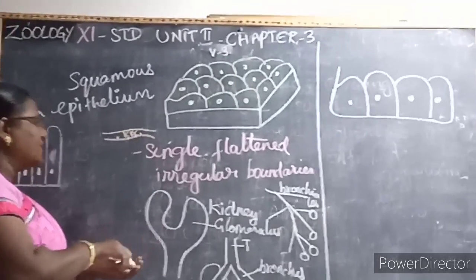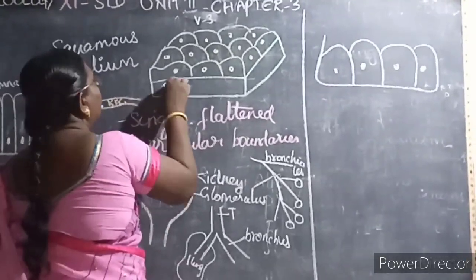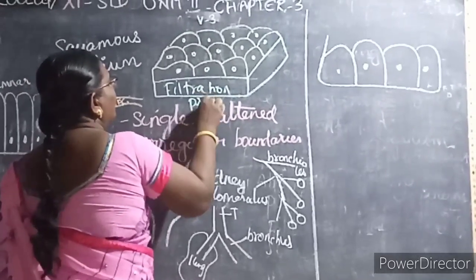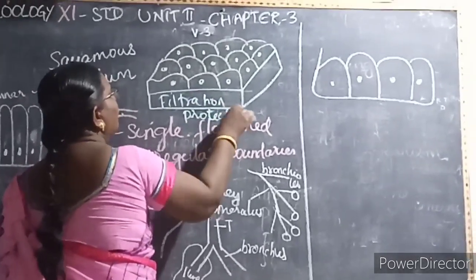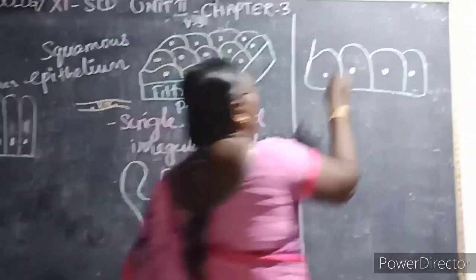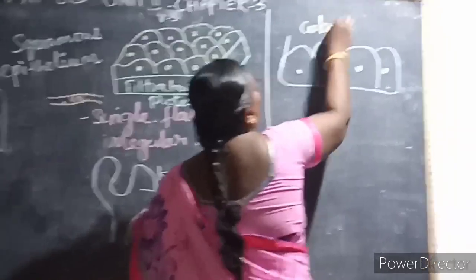So the main function is filtration and protection. So what is the function of the squamous epithelium? Filtration and protection. Next we are going to learn about the cuboidal epithelium.